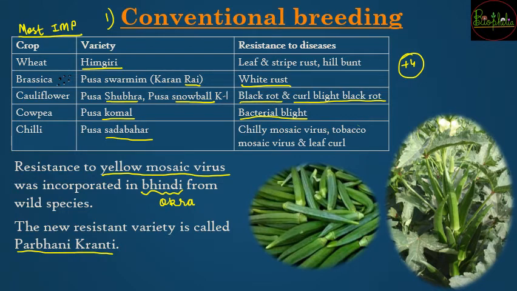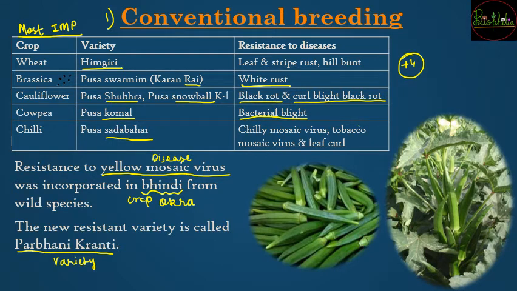So that is also very important to remember: yellow mosaic virus is the disease that is going to be protected against in the crop bindi or okra, and the new variety is going to be named Parabani Kranti.